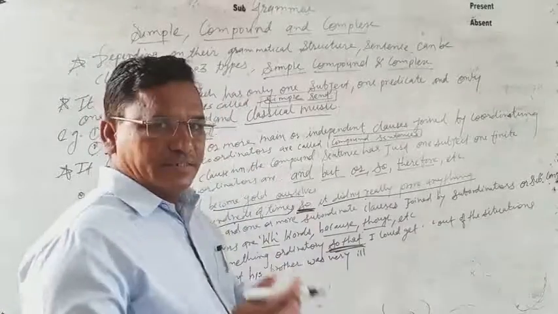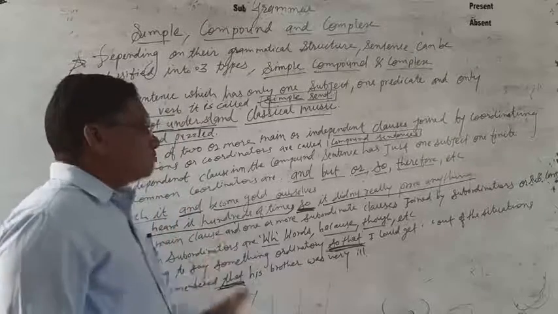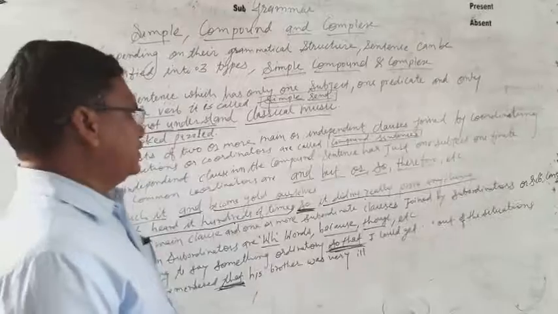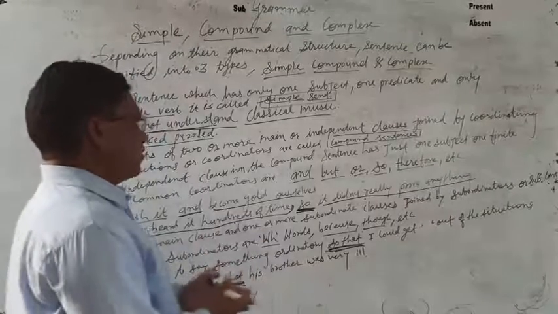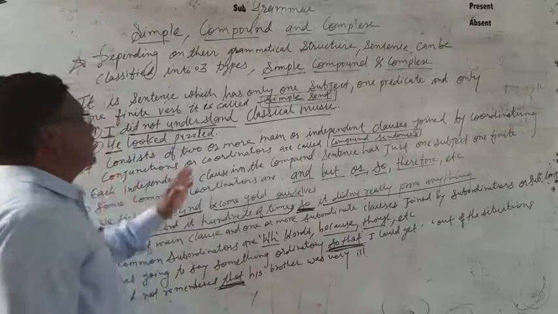So these sentences consist of two or more main clauses, and these main clauses are joined by coordinating conjunctions or coordinators.